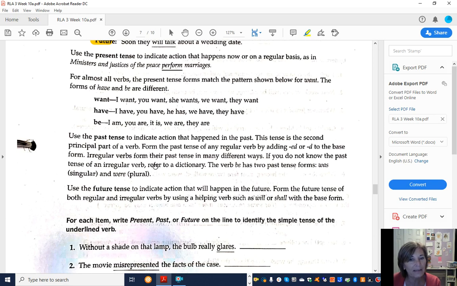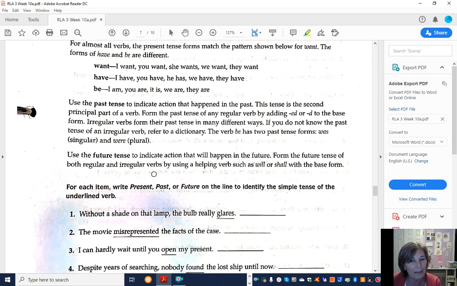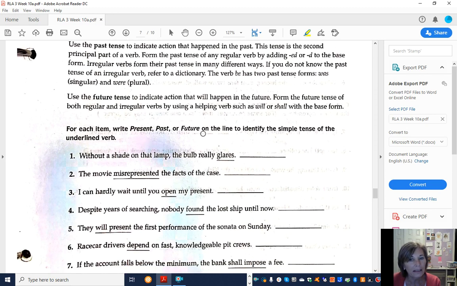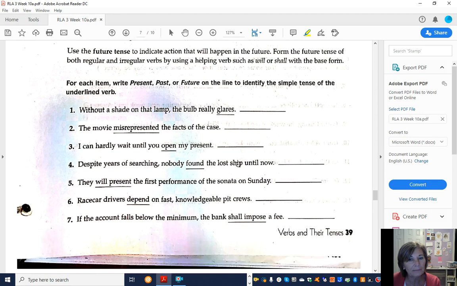So past tense, it's things that have already happened. Future tense, things that will happen in the future. Here you are going to identify present, past, or future for the verbs that are underlined.